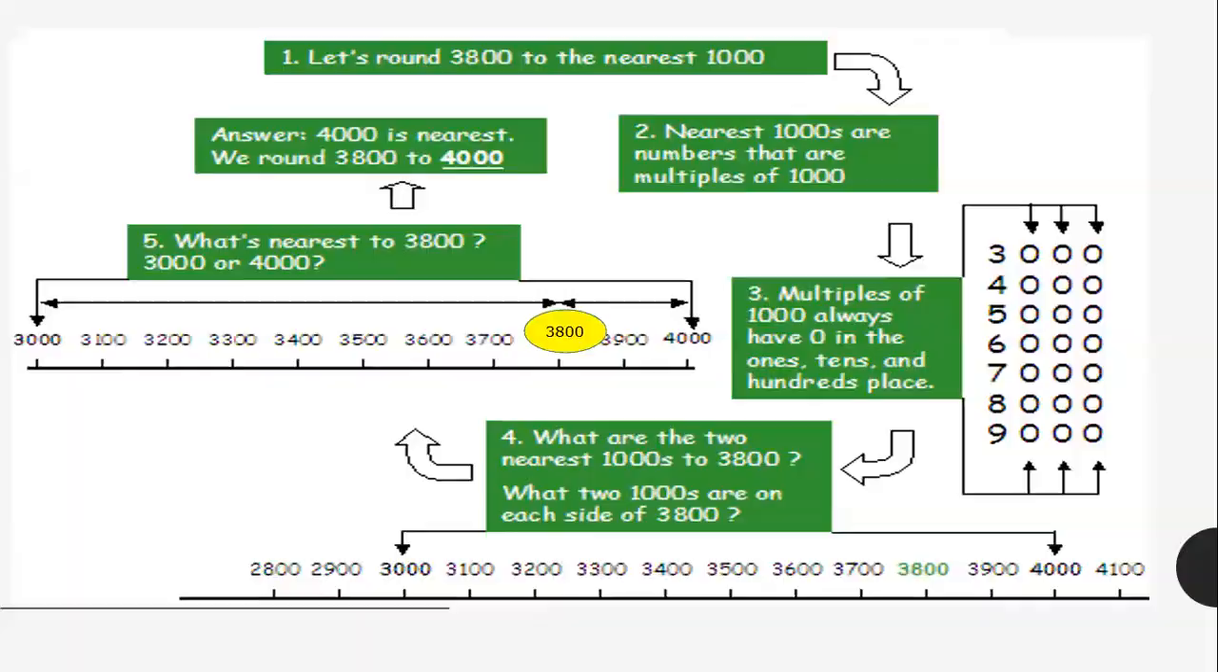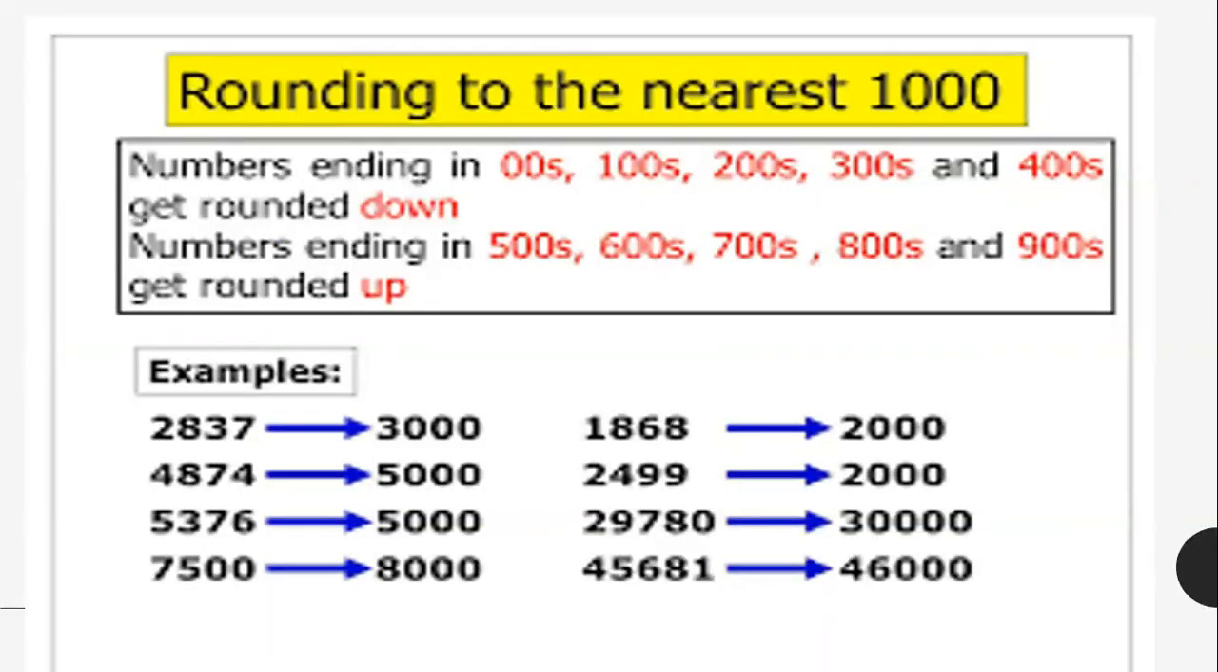Let us see some more examples. I have written in a box that if we are rounding a number to the nearest thousands place, those in the zeros, hundreds, 200s, 300s, 400s get down to 0. While those in the 500s, 600s, 700s, 800s, 900s get rounded up to 1000 and its multiple. Why do I say its multiple? Like this is 1,868, so the thousands multiple is 2,000. You got it? Let us see the examples one by one.